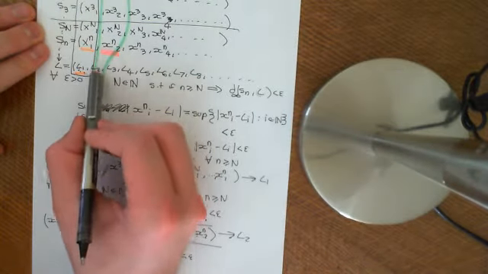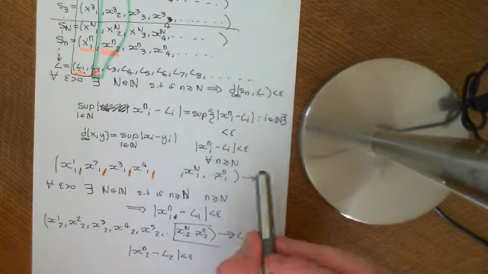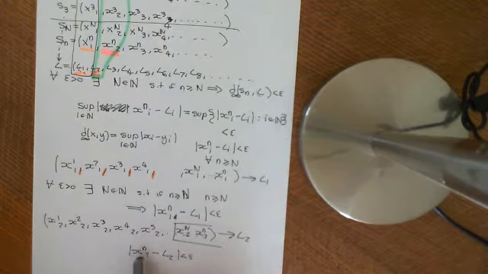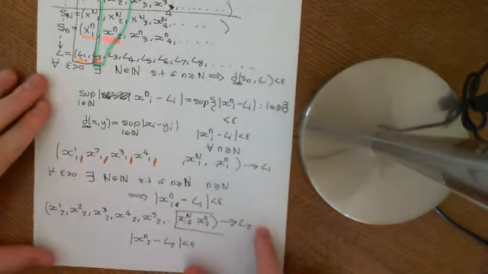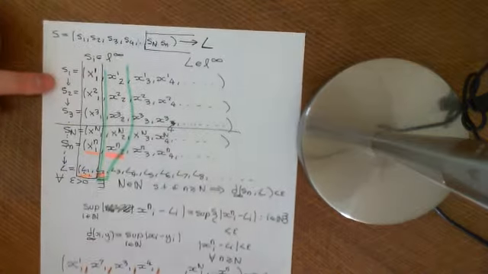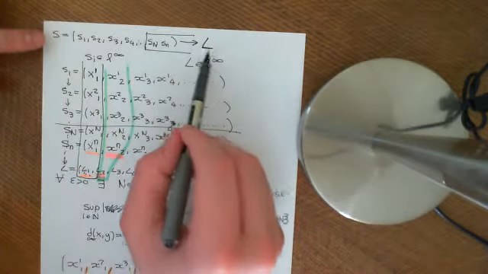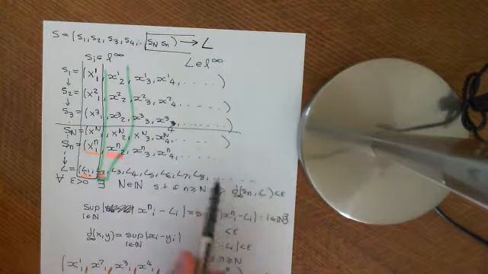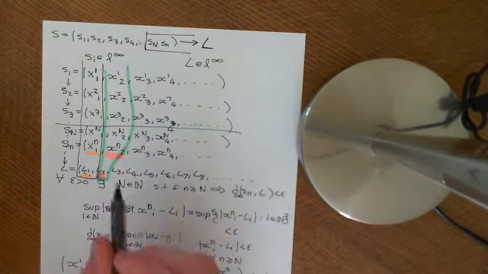So all of these terms onwards in this green sequence will be such that the modulus of their xn2 minus L2 term is less than epsilon, basically. So the overall result of all of this is that if this sequence of sequences in L infinity converges to some sequence L in L infinity, so here's this sequence that it's converging to, if these sequences do converge in the D infinity metric, then